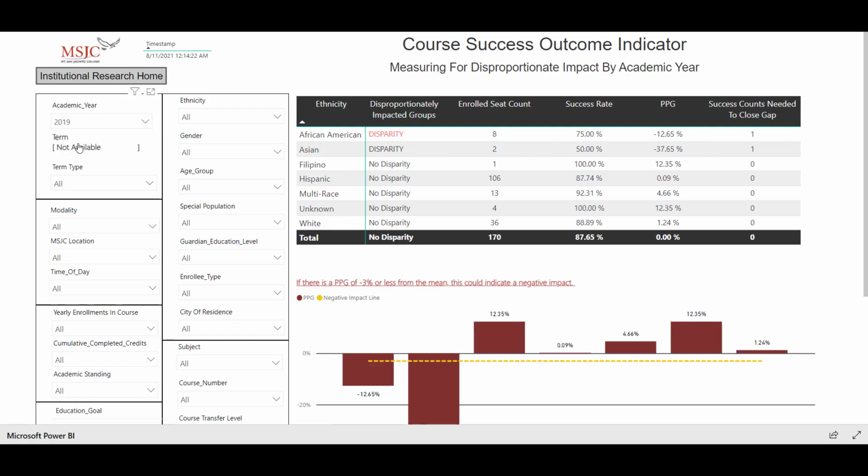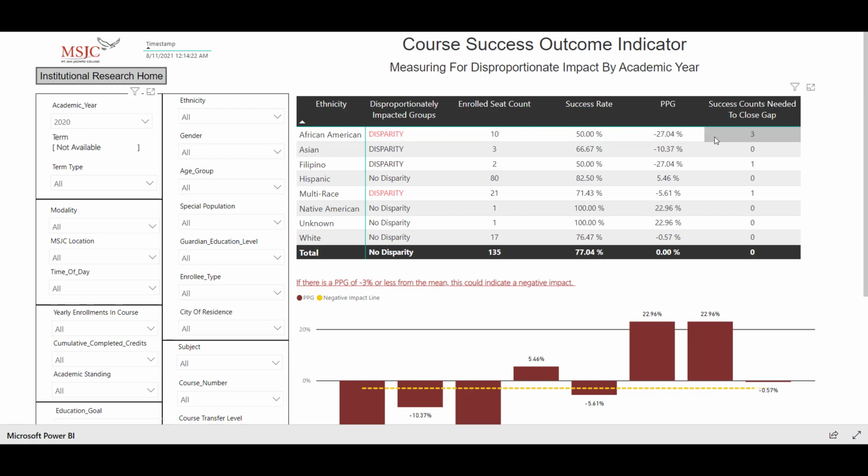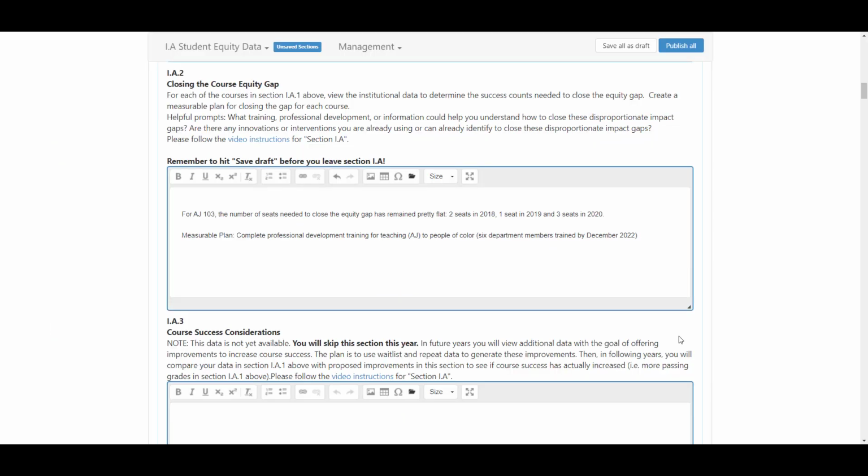For 2019, we have 1 seat. And for 2018, we have 2 seats. Note that 3 was the greatest number for the year 2020.